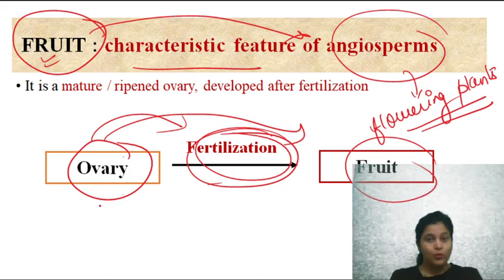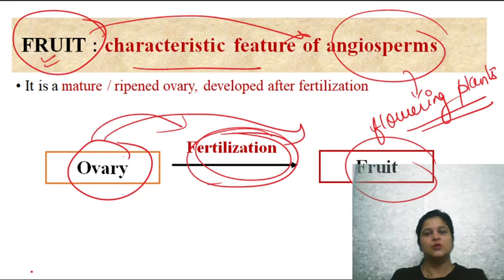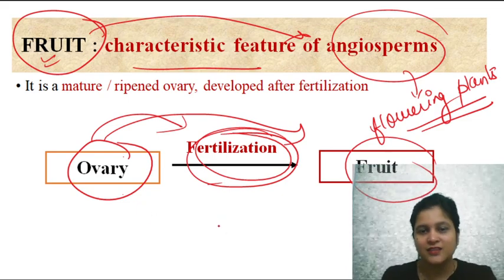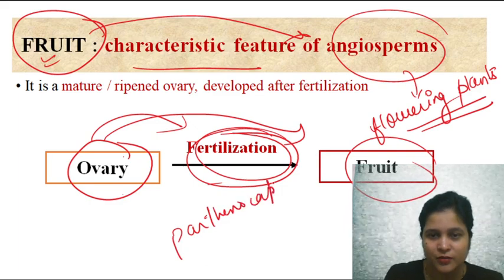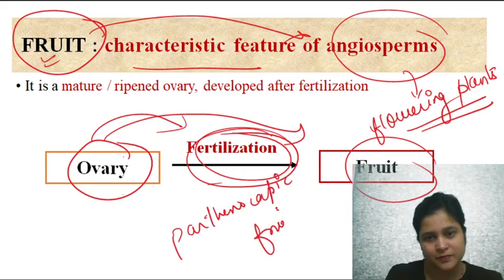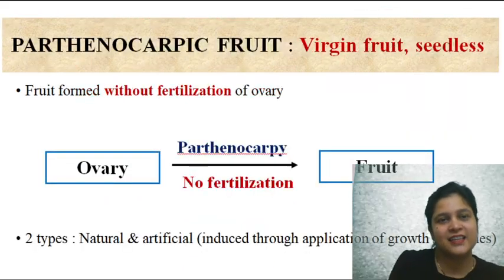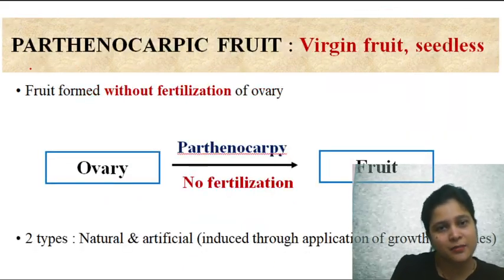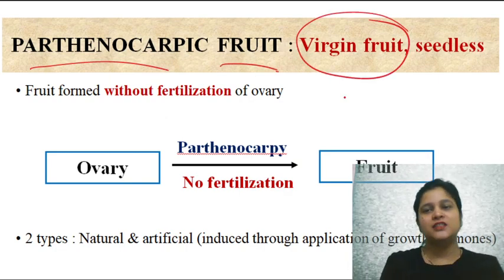But do you know there are fruits which are formed without fertilization also? What are they called? They are called parthenocarpic fruits. Look at this. Parthenocarpic fruits. These are virgin fruits. Why virgin fruits?